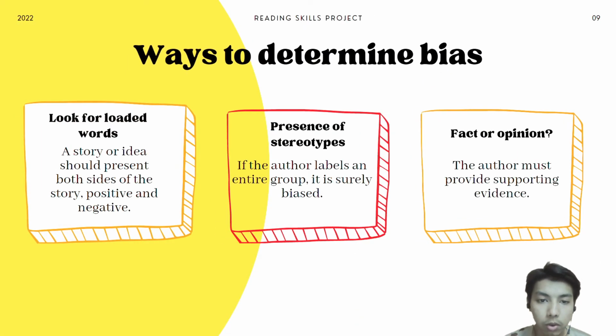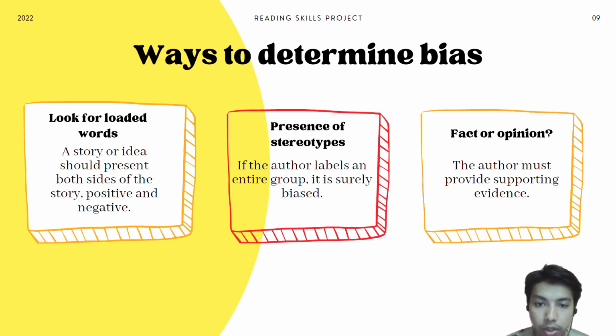So now I will continue on ways to determine author's bias. First of all, we need to look for loaded words. This means that a story or idea should present both sides of the story, which means the positive side and the negative side. After that, we should look for the presence of stereotypes. If the author labels an entire group, for example, all of the male or all of the female, it is surely biased. And for the last way, we need to consider whether it is a fact or opinion. The author must provide supporting evidence to a story or idea.